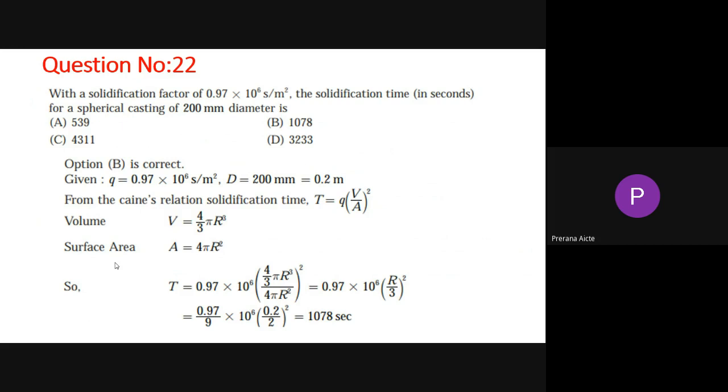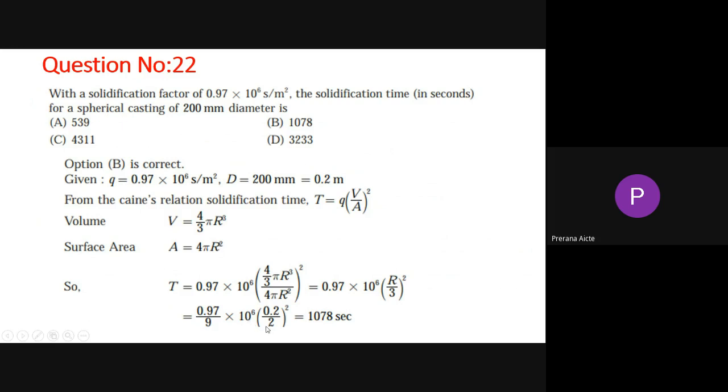Volume for the sphere is 4 by 3 pi r cube, and surface area equal to 4 pi r square. If you apply everything, you get that Q value 0.97 into 10 power 6. These both will get cancelled, r will be on top and 3 will be in the bottom. So 4 pi r square and 4 pi r square get cancelled, then r square. So 0.97 divided by 9, that is 3 square, comes out into 10 power minus 6, then it will be like a 2.